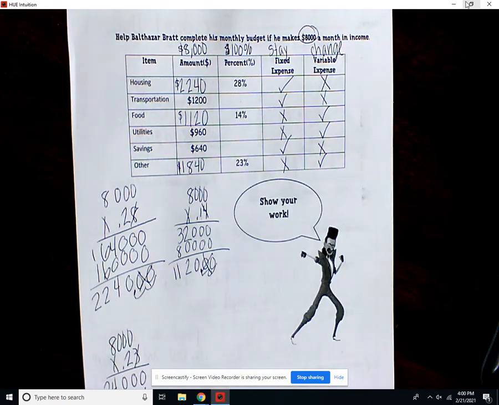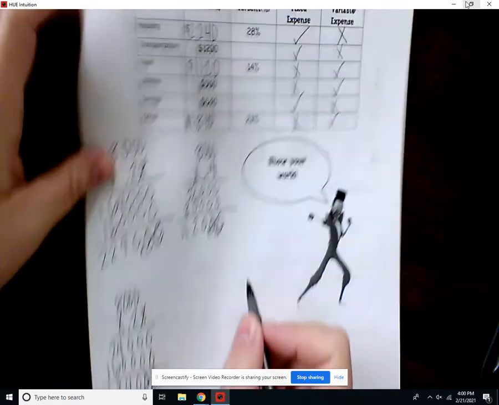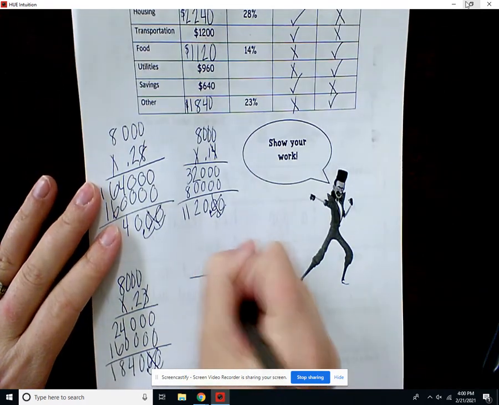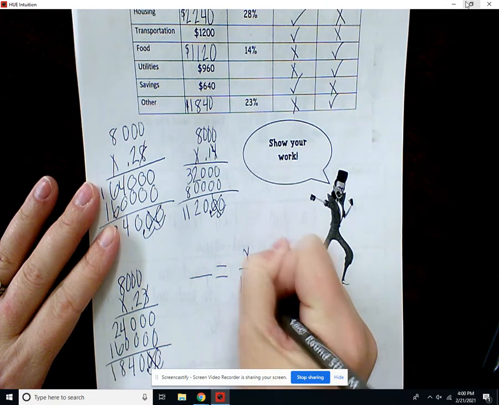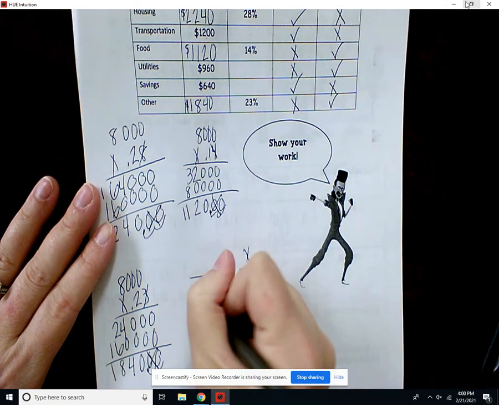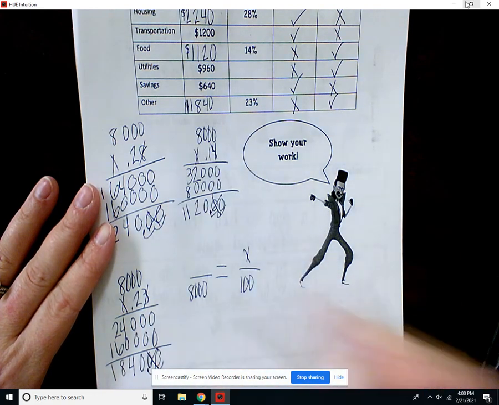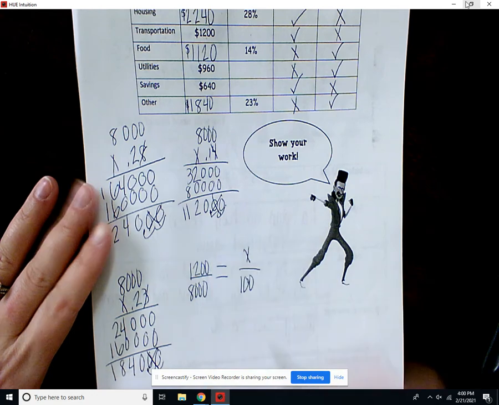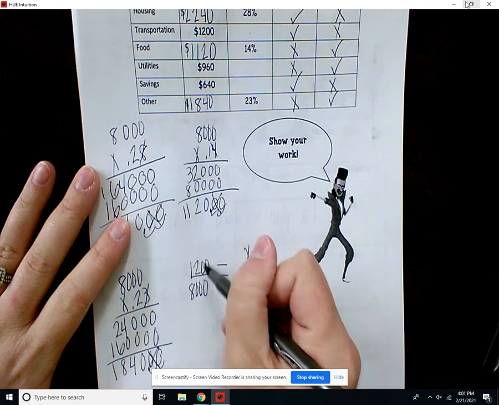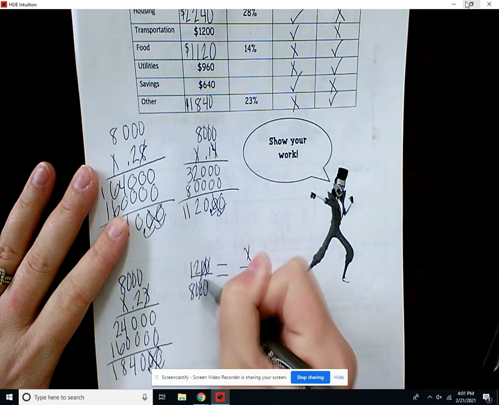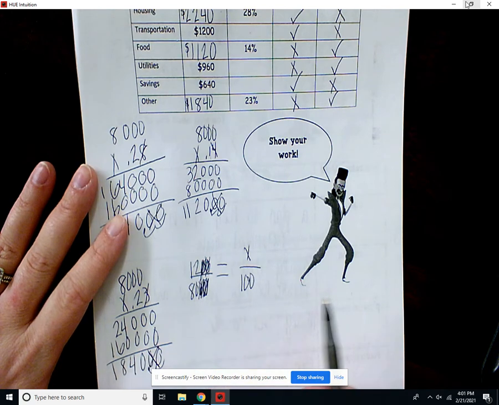Okay, so how do we find the percentage? To do this, we'll do a proportion. We're looking for a percent, so it's going to be x over 100. The 8,000 is going to go on the bottom, that's our total amount of money. Then we're going to use transportation, which is 1,200. We can eliminate some zeros because we have a lot of extra numbers. So we mark out 2 for both, and now it just makes it 12 over 80.